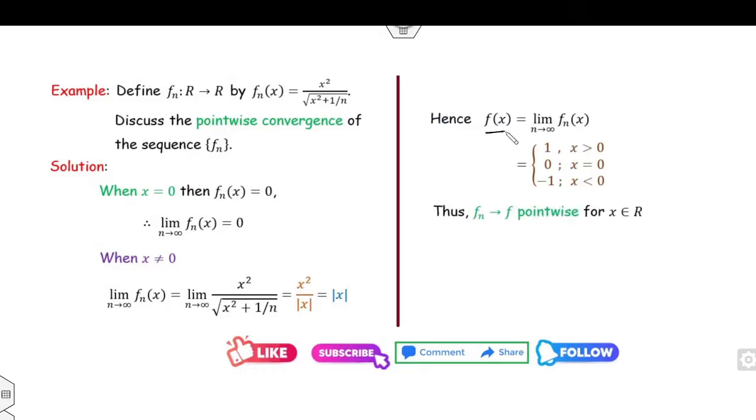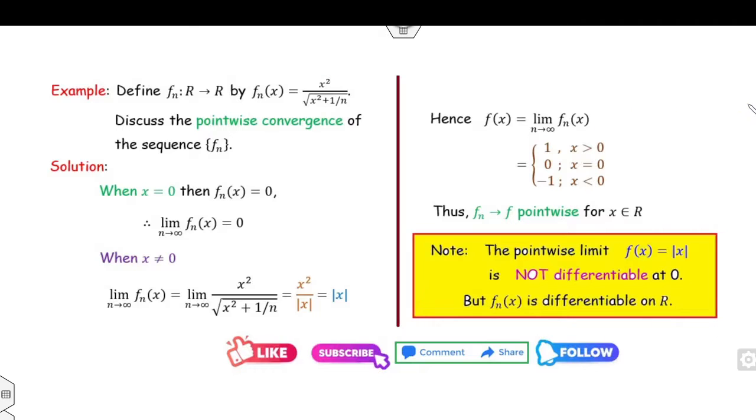So this is my f. So fn(x) converges to f pointwise on R. This example again suggests something, because you can see that fn(x) is differentiable. Fine. But you can see that the limit, this number, is my mod x, and it is not differentiable. The same example we discussed in our last lecture as well. So the pointwise limit is not differentiable at 0, but fn(x) is differentiable on the complete R.